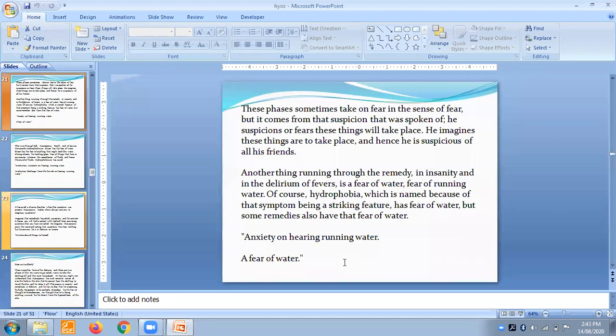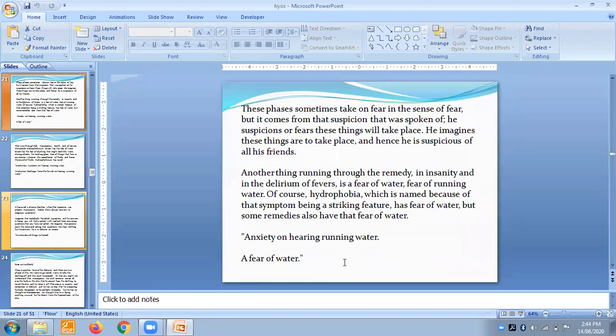Another thing running through this remedy, in insanity and in the delirium of fever, is fear of water, especially fear of running water. Of course, hydrophobia, which is named because of that symptom being a striking feature, has fear of water. But some remedies also have that fear of water, like lyssinum.